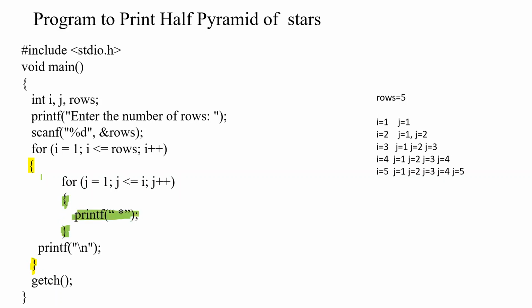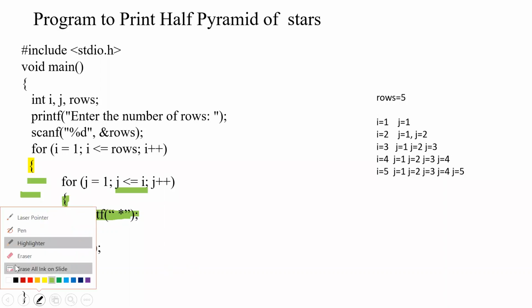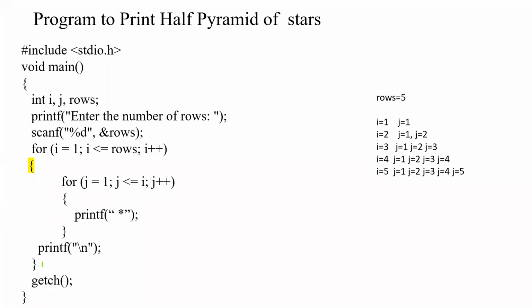Got it? So when i value equals 1, it will execute all the lines mentioned in the body of the loop for the outer for loop as well as the inner for loop. When it reaches the inner for loop, it will again check, and until this condition is satisfied, this body of the loop will be executed. Is it clear? So now we will see what the iterations will be and how it will perform.